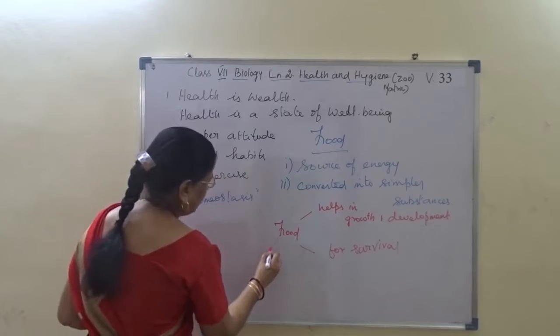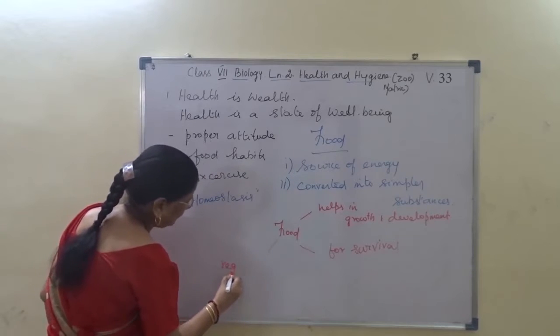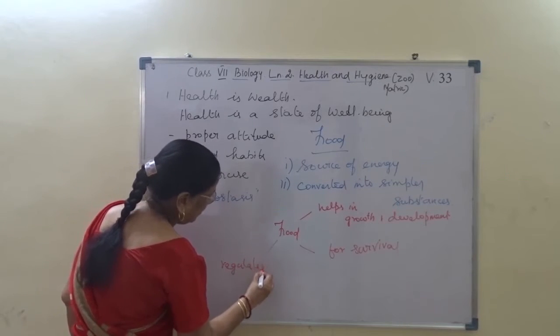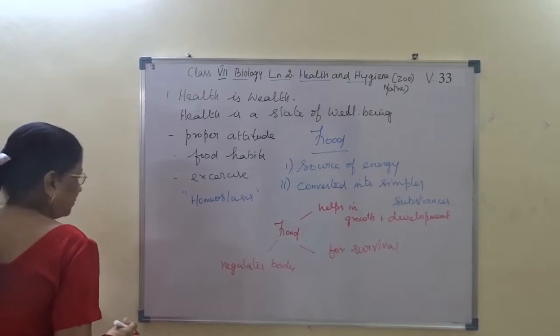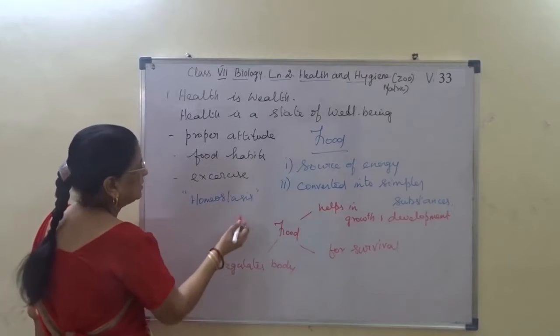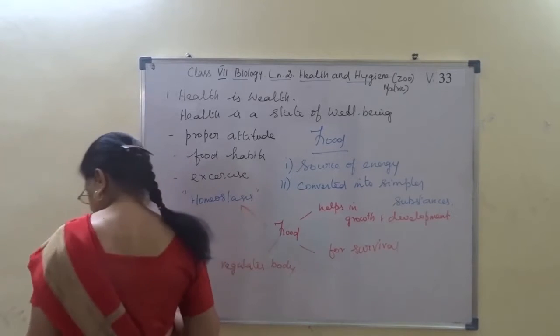Food regulates body temperature. Food regulates homeostasis.